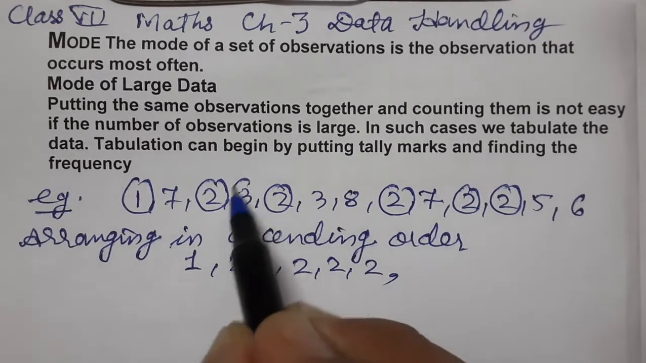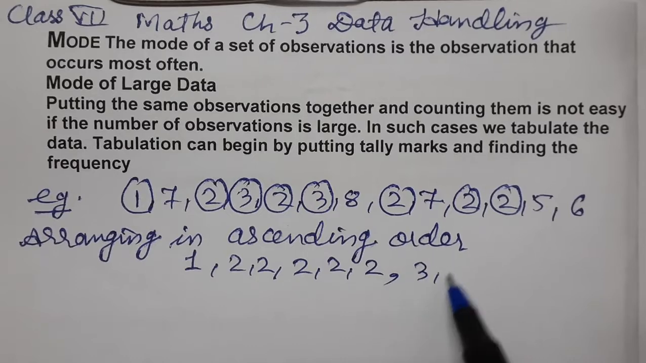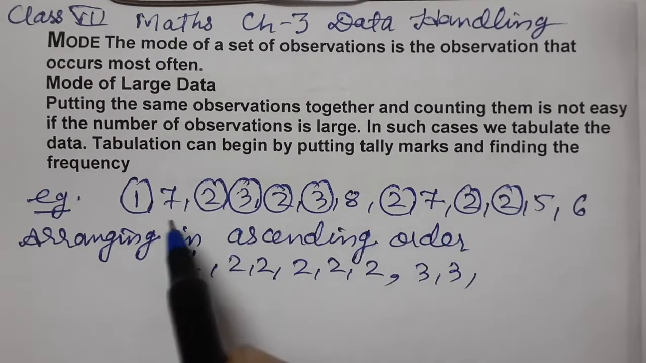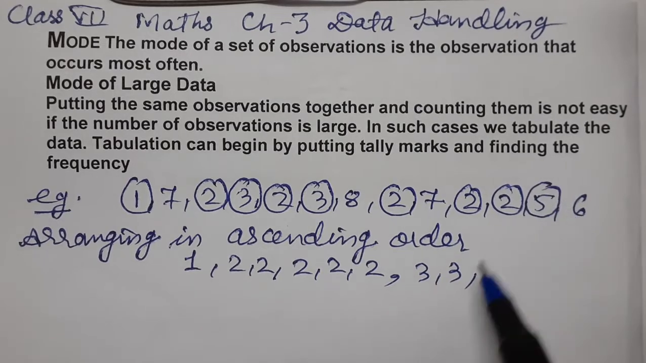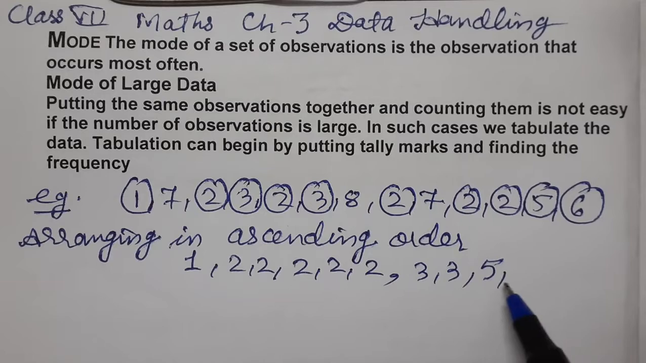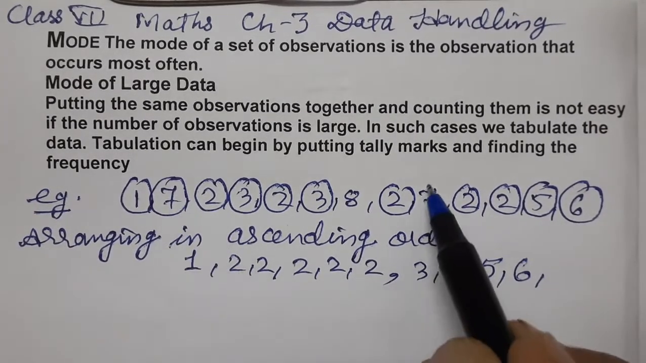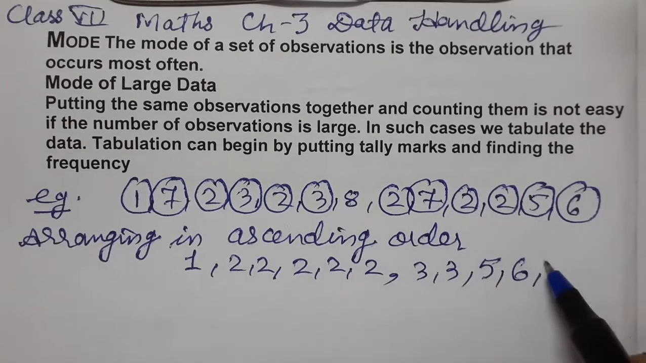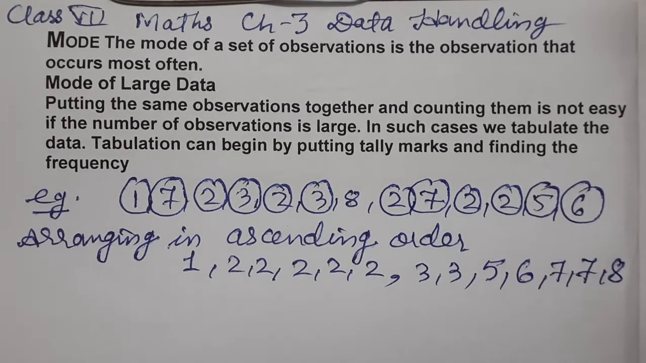Then comes 3, which occurs 2 times. Then 4 is there? No. Then 5, 1 time, 6, 1 time. Then 7, 2 times, and 8, 1 time. So we have arranged the data in ascending order.